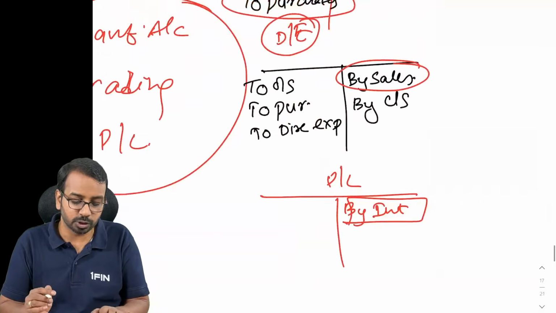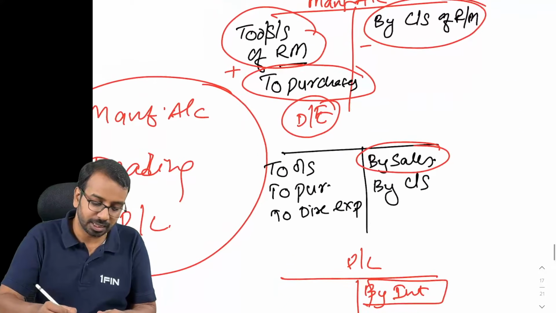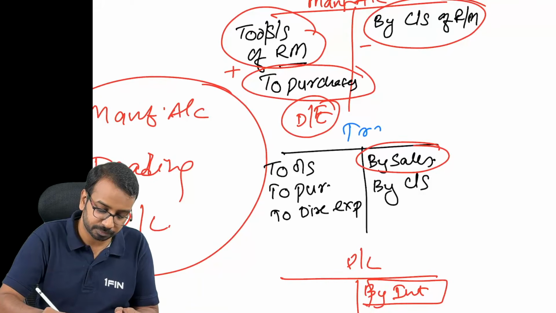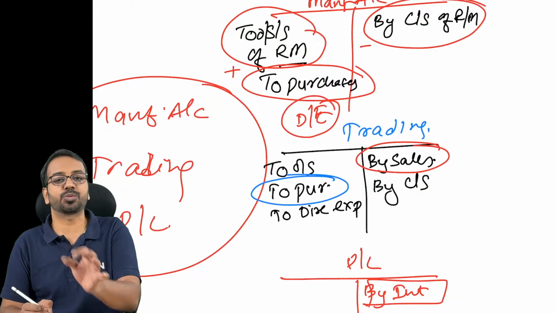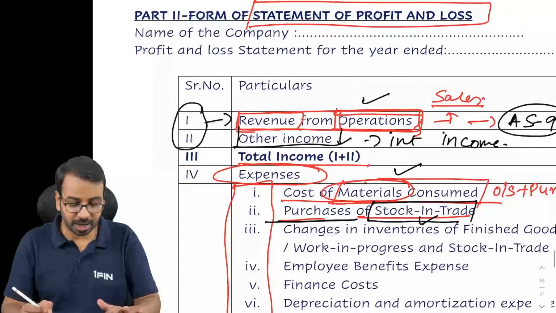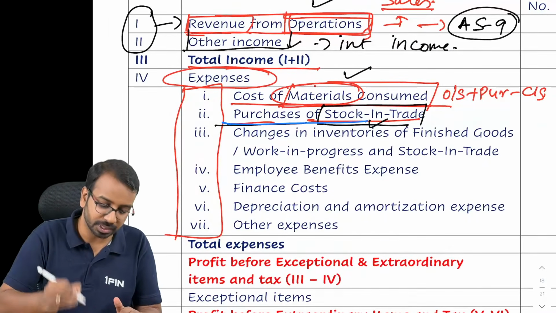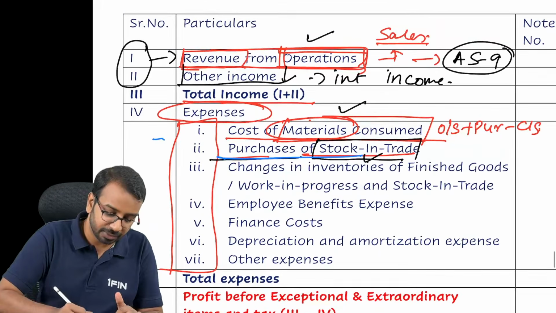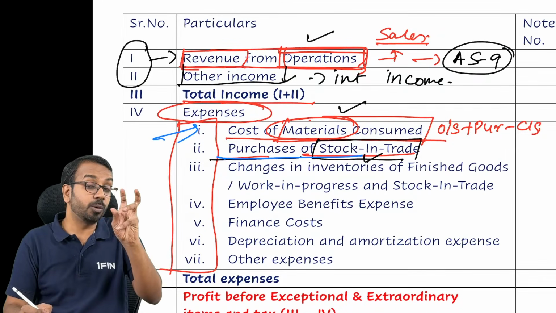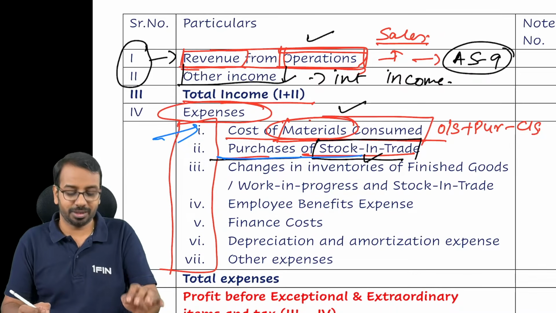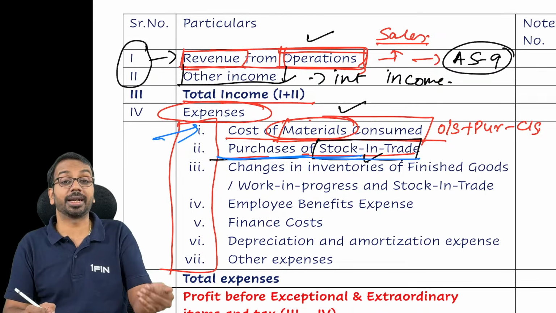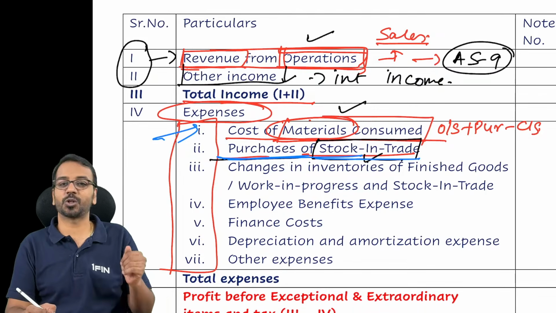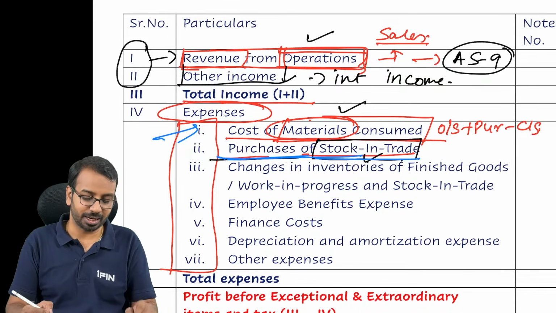Now where do we show that purchases? Here in our trading account. This purchases number is there, right? The purchases we used to write, that part will be shown under purchases of stock in trade. Now see, for raw material we are calculating raw material consumed, whereas for stock in trade we are showing purchases of stock in trade. Alright, that is the second thing.